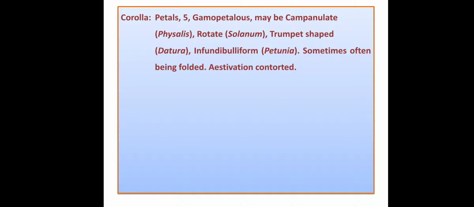Then comes the corolla, petals 5, and as petals are united, gamopetalous. Now there are different shapes of the corolla. The first one is campanulate, which we find in Physalis. Rotate, that is found in Solanum. Then trumpet shape, like a trumpet, which is a kind of musical instrument. It is found in Datura. Then infundibuliform, found in Petunia. Sometimes they look folded, and the aestivation of this corolla is contorted.